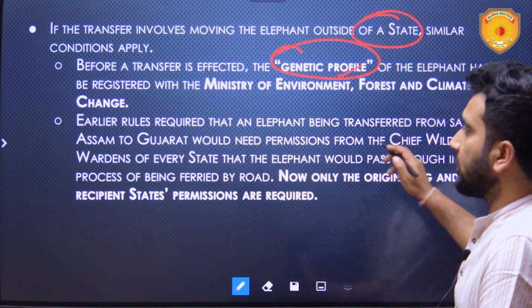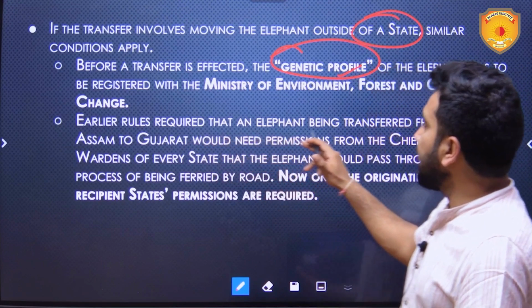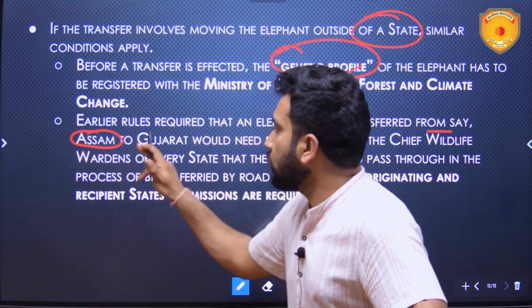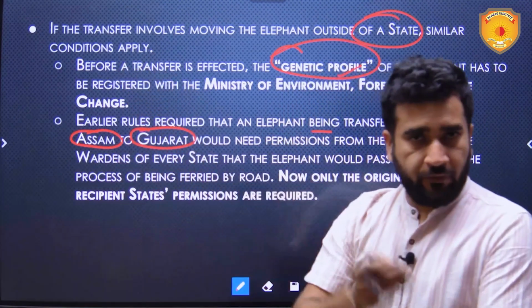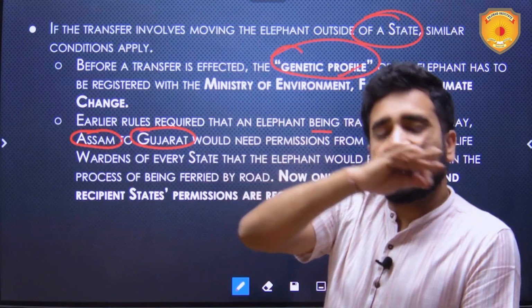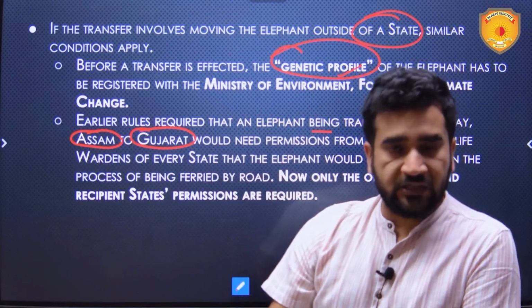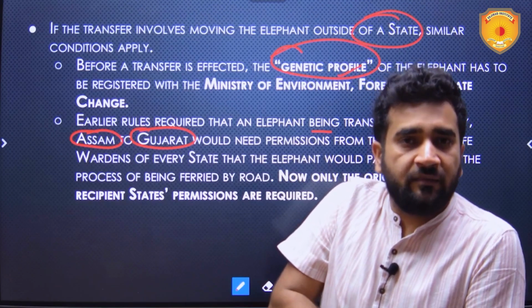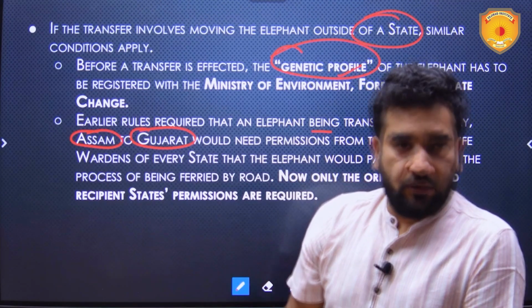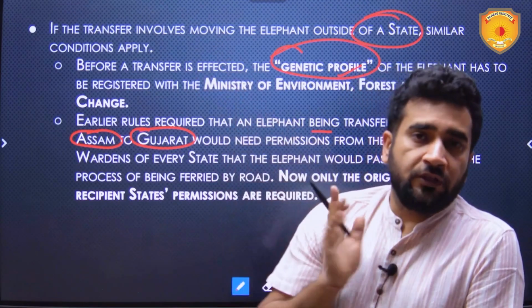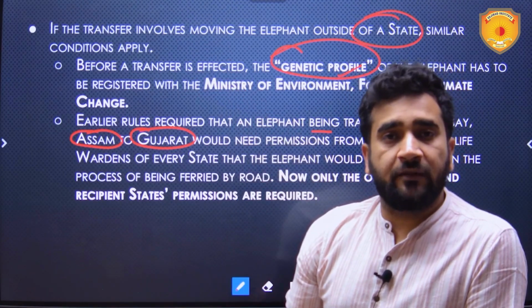So that becomes important. Earlier rules required that when an elephant was transferred from one state to another, say from Assam to Gujarat by road, then in this process each and every state on the way, from Assam, first West Bengal, then Bihar, then Madhya Pradesh, and then Gujarat, had to approve. The chief wildlife warden of every state has to approve the translocation of this particular animal